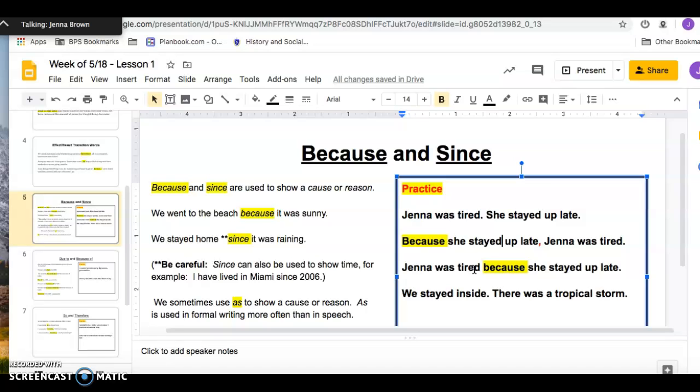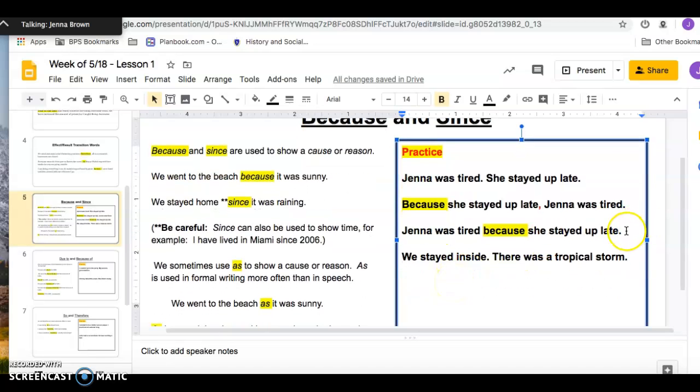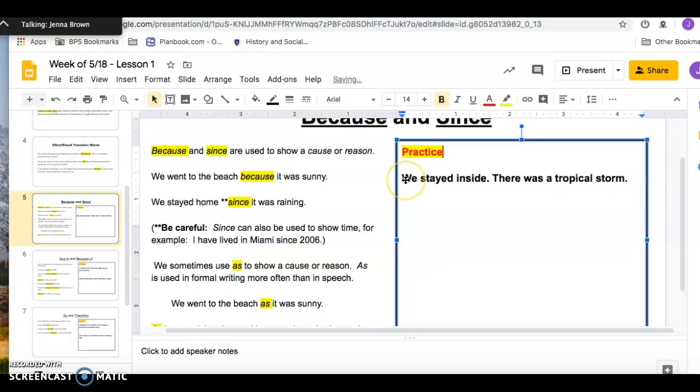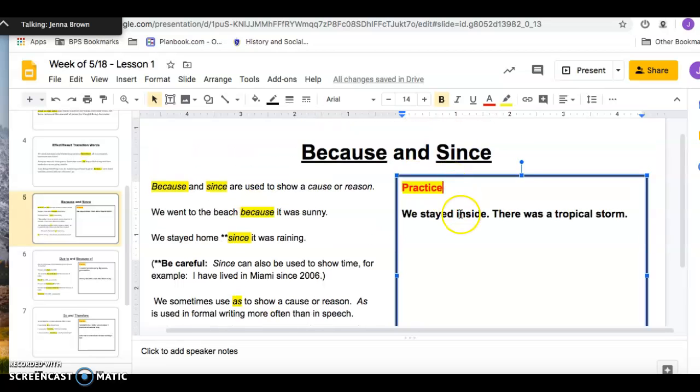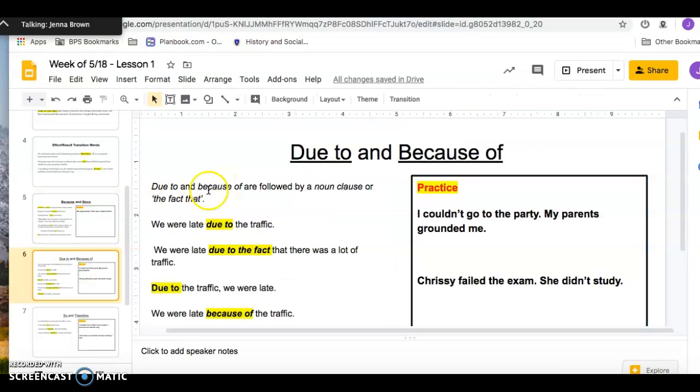Okay? What I want you to do now here is I'm going to delete this. And on your slide, which is what you should see here, I want you to combine these two sentences. We stayed inside. There was a tropical storm, using because or since. Okay? Next slide. Due to and because of.